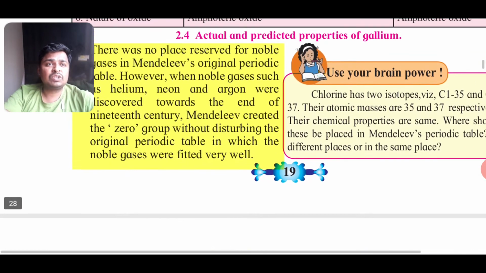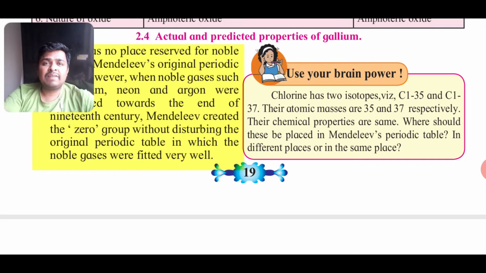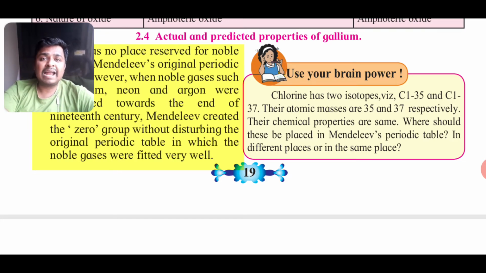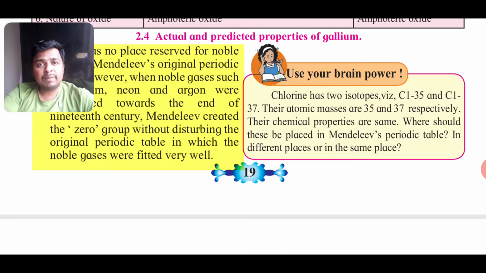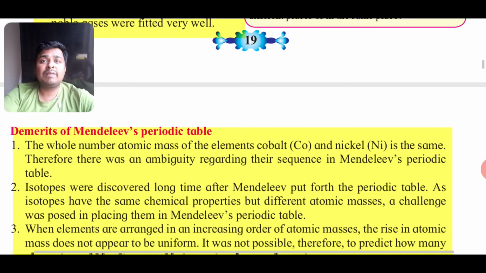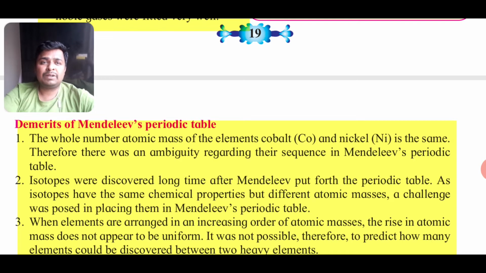So here they have asked a question, use your brain power: chlorine 35 and chlorine 37. These are isotopes of chlorine. They have different neutron numbers and hence different atomic mass numbers. And where to place them in the periodic table? Because same chemical properties but different atomic masses. The periodic table is based on increasing order of atomic masses and chemical properties. According to atomic mass, they should have different places, but according to the chemical properties, they should have the same place. So here we come to the demerits of Mendeleev's periodic table.